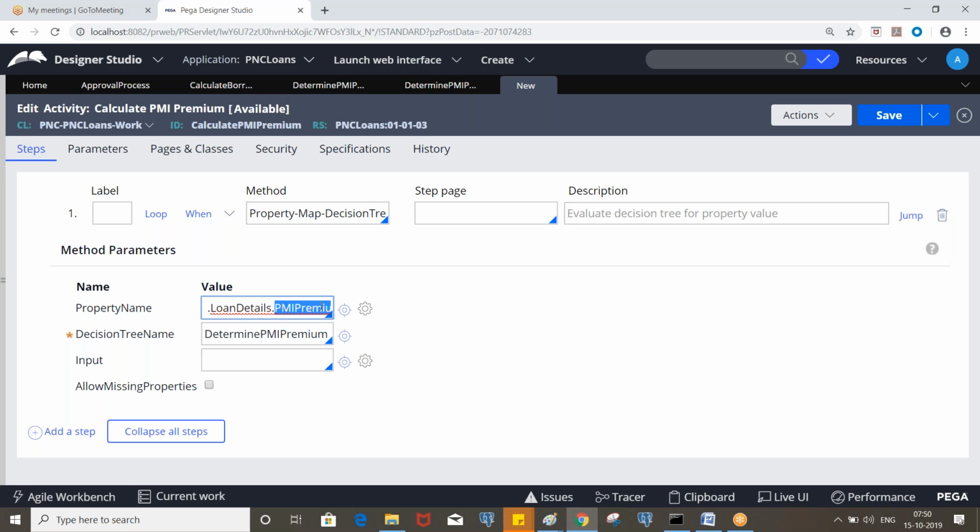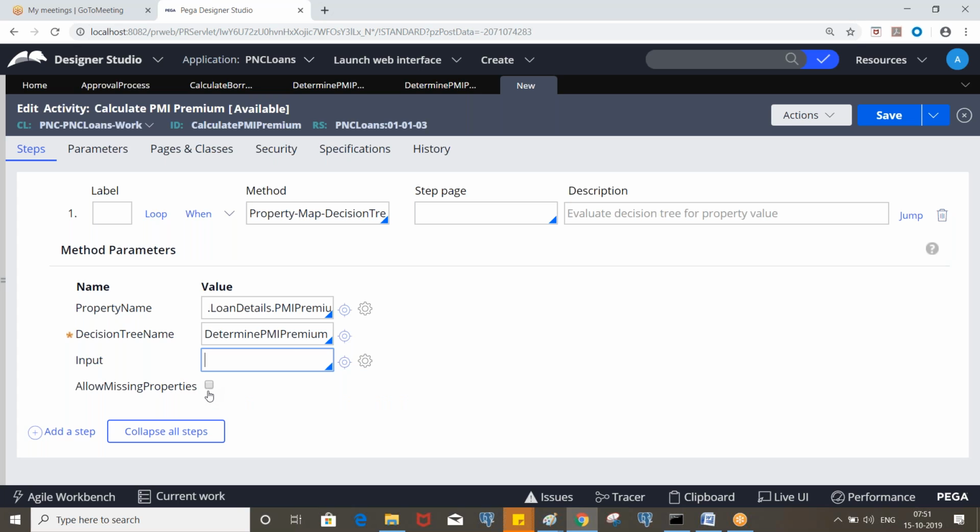And input, if you are passing some details as parameters for the decision tree, we can select that, and allow missing properties. Let's say you invoke a decision table and some of the property values are not available on the clipboard to evaluate. You have specified multiple conditions, and some of the values or even properties are not available, so it will throw an error.